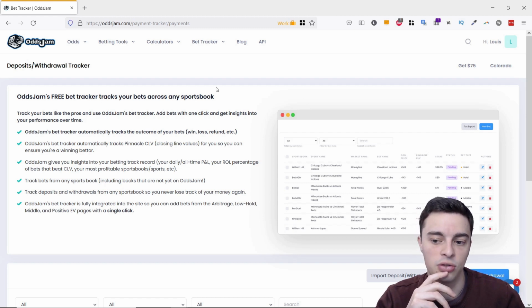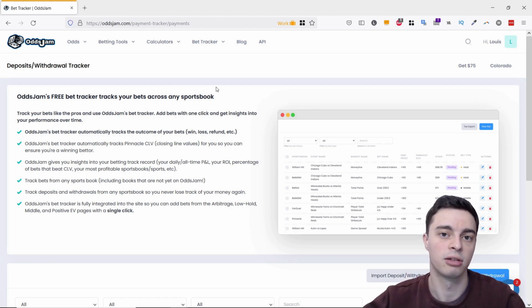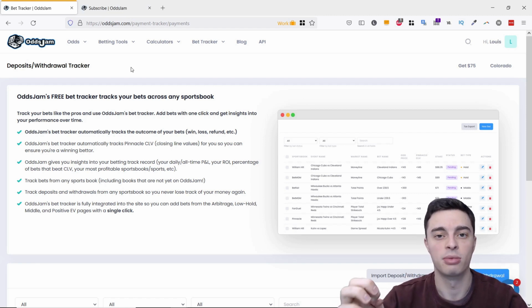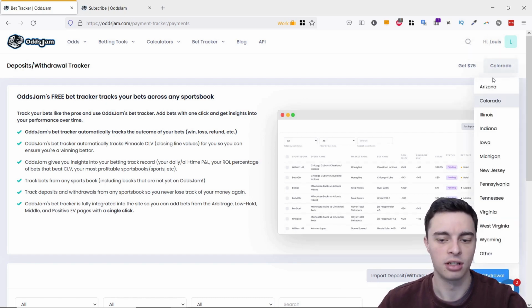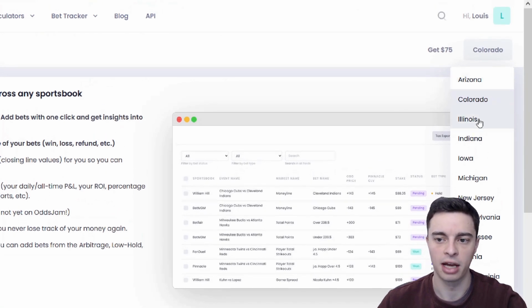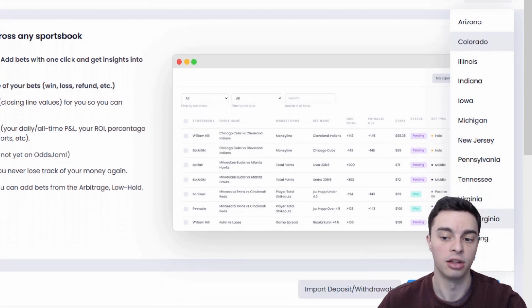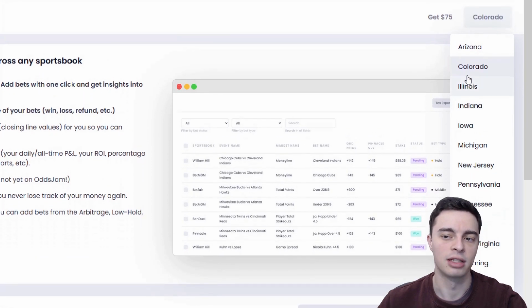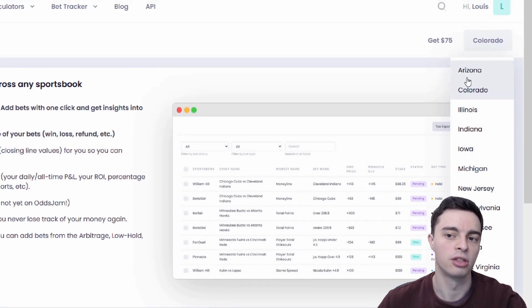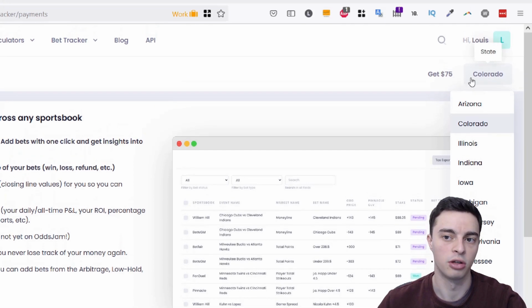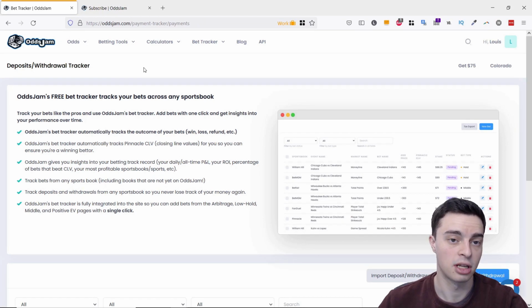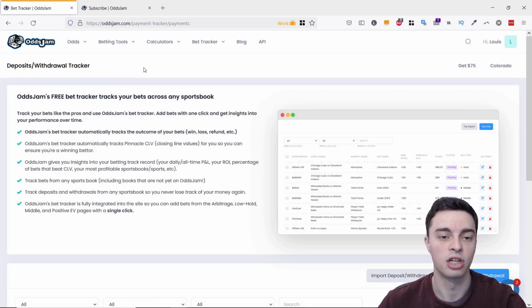I think it's really useful and something I'm very impressed with, actually, something they've done really well. Another useful feature of the OddsJam software is the ability to select the state that you're in. As you can see here, you can select from the various states where sports betting is currently legal in the US. That's very useful as they can tailor the bookmakers and the odds to your particular state if necessary. So that's quite useful as well. That pretty much sums up the main offerings of the OddsJam software there.